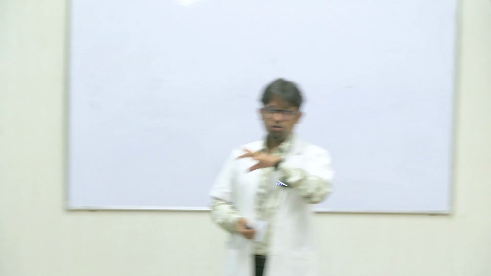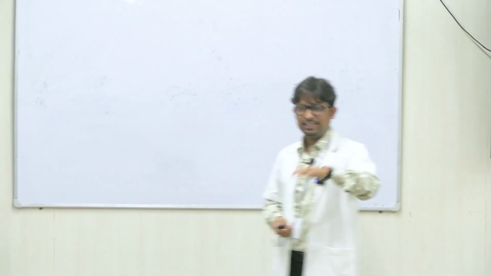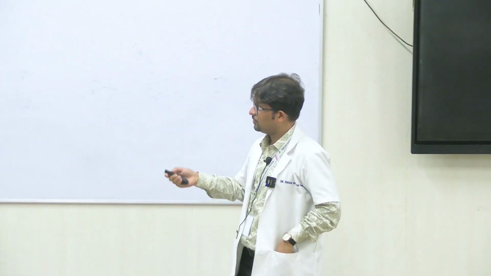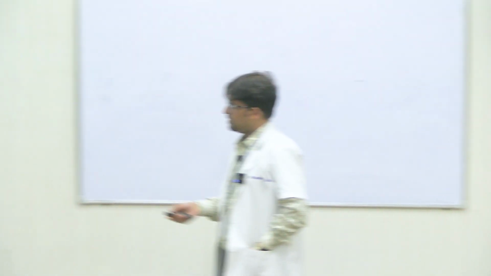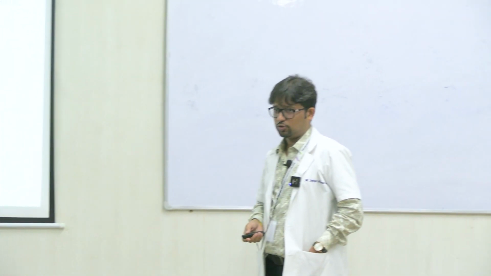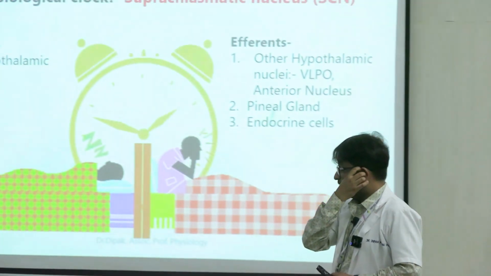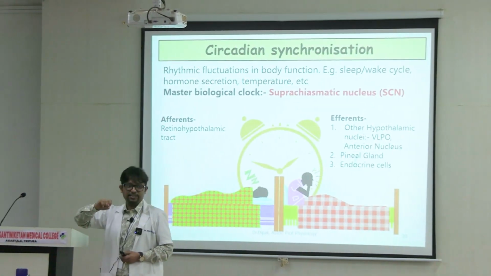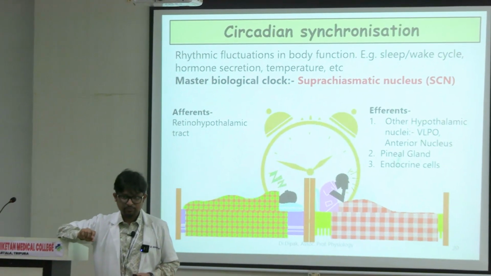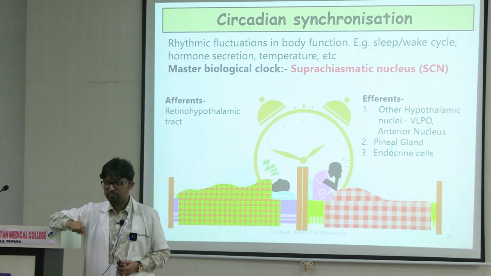Now, all of this rhythmicity in the body is mediated by the suprachiasmatic nucleus, which is called the master biological clock. And why is this? Because out of all of these different fluctuations, we need certain forms of stimulus to reset the cycles.